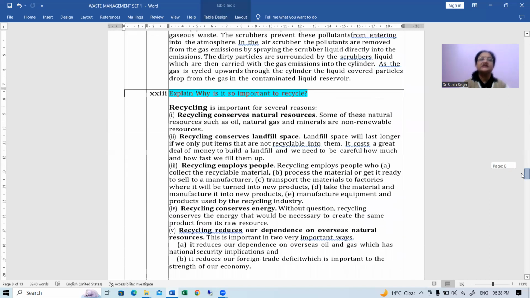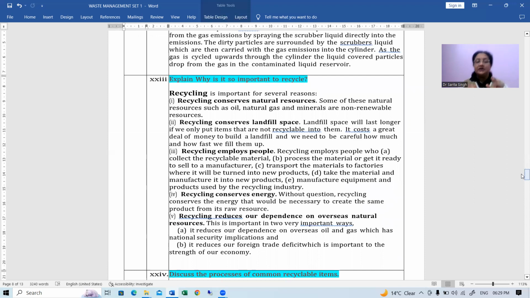Clear? Then next is, explain why it is so important to recycle. Now this is again an important question, children. Recycling is something important, fine. Recycling means when anything which is difficult to get decomposed, right, which is non-biodegradable, and which can easily be converted into something new, such items, such materials are taken together and sent to the recycle units. Okay, that is called recycling. But why is it important? What are the advantages of it? That is a very, very important question for you. Okay, so please go through this question very carefully.